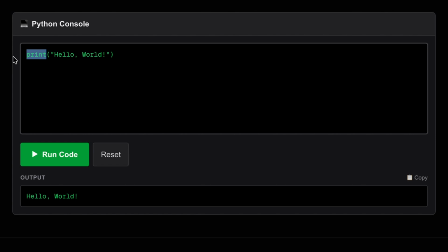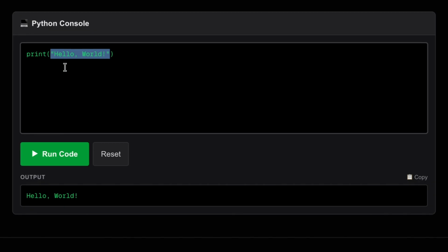The print is a function that tells Python, yo, show something on the screen. The hello world with a quotation tells Python this is a string. The brackets are required. So every time you use the print function, you must use the brackets. That's how Python knows what to print.